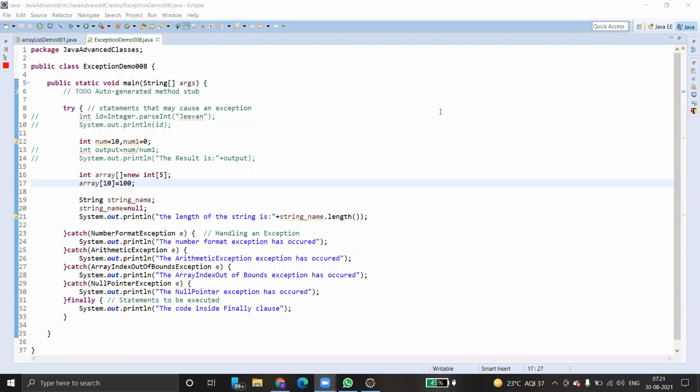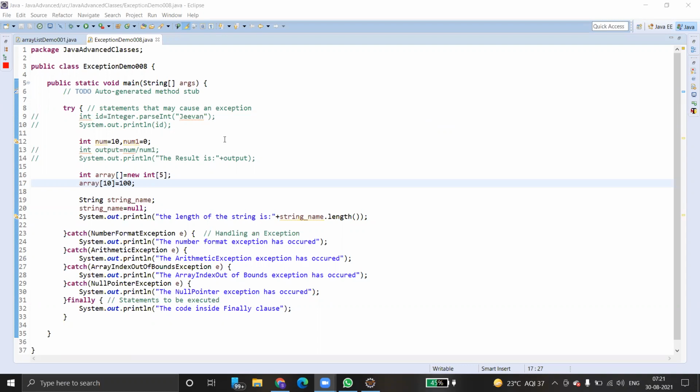So basically, exception handling is one of the most important features in Java. It allows us to handle runtime errors caused by various exceptions. What is an exception, basically?